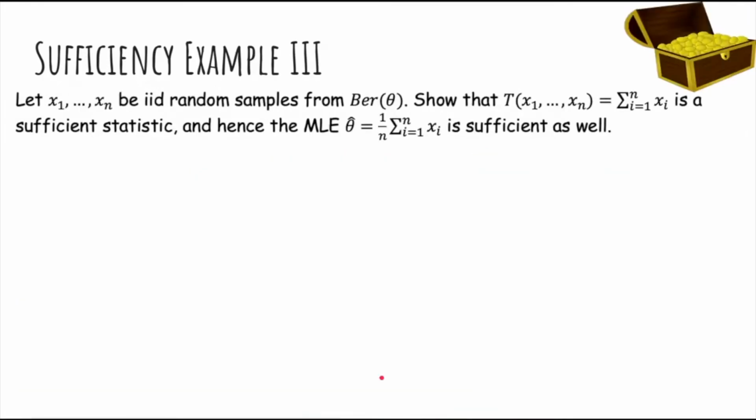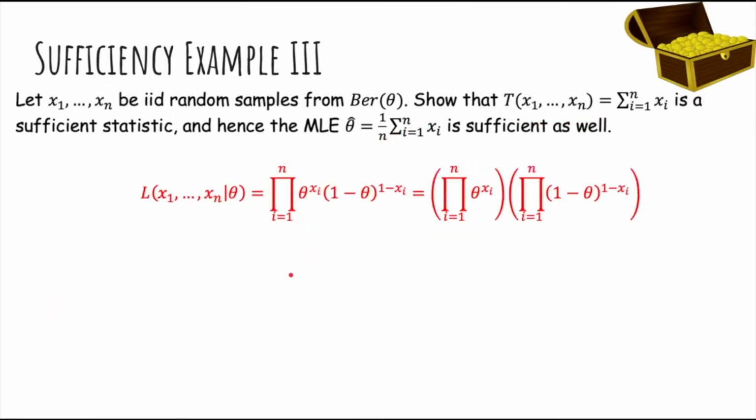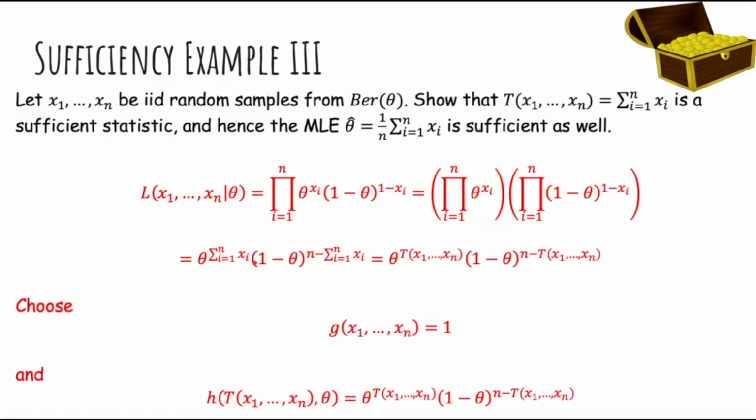Okay, now what if they're from a Bernoulli distribution? Let's show that the sum is still a sufficient statistic. Okay, so write down the likelihood as normal, do some algebra, and then replace the sum of the xi's with t. And now if we just let g be 1 and h be this function here, h also only depends on the statistic t and theta. It does not have any other dependencies on the x1 through xn. It only looks at the statistic t that was computed from the data.